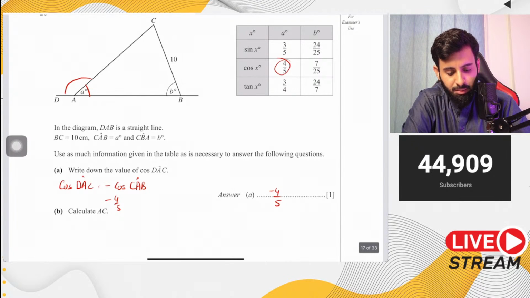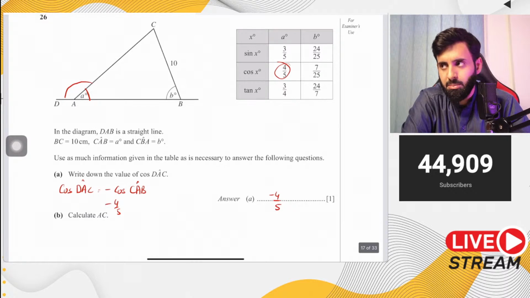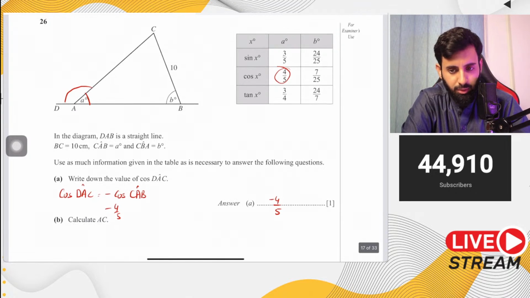How to determine cos, tan or sine? But I really hope your 9th paper is not today. Sure, make a video on tracing paper questions. I have made a video on tracing paper questions. Just look up tracing paper symmetry, something like that. You'll find not plenty of videos, but you'll find 1 or 2 videos.